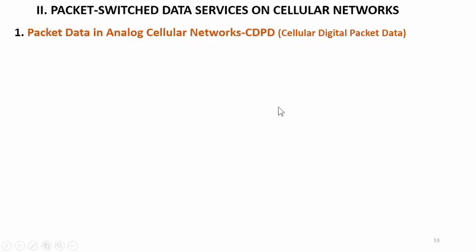The next category is packet switch data services on the cellular network. In this scheme, the first one is packet data in the analog cellular network, that is CDPD, cellular digital packet data.